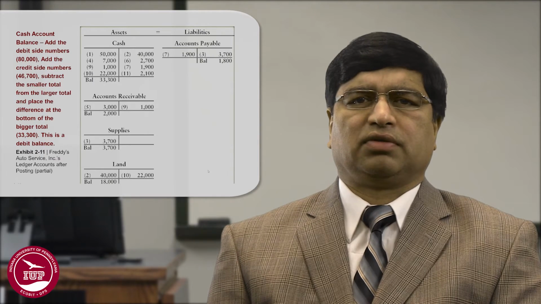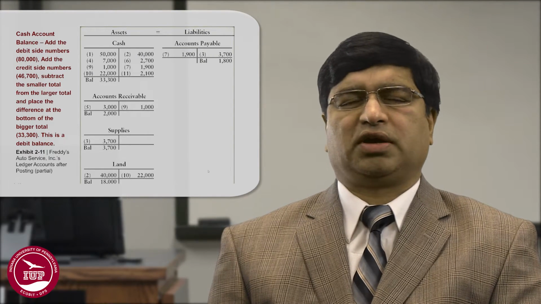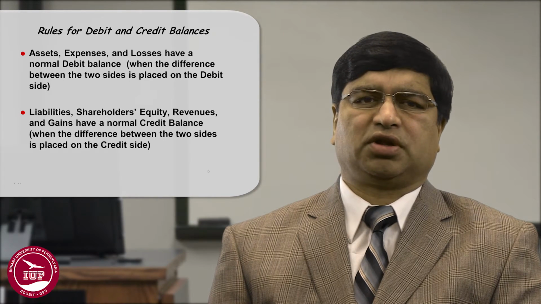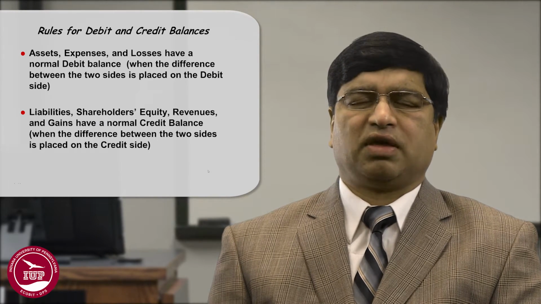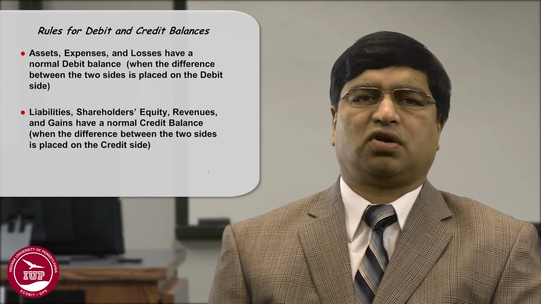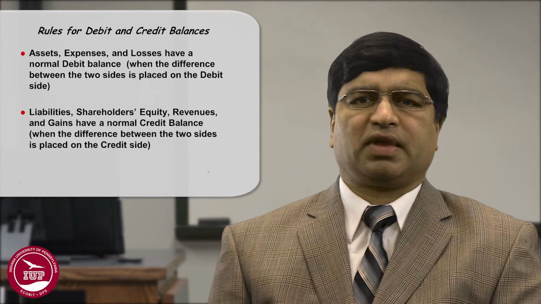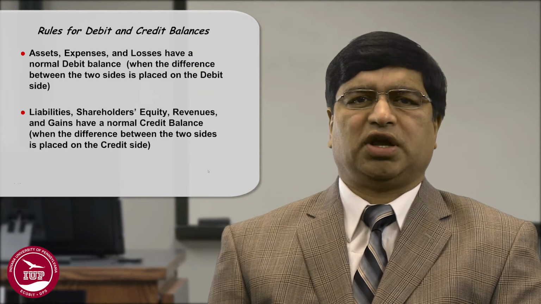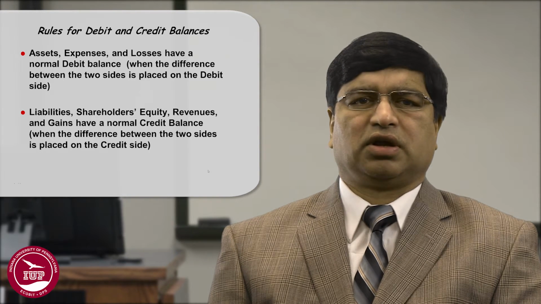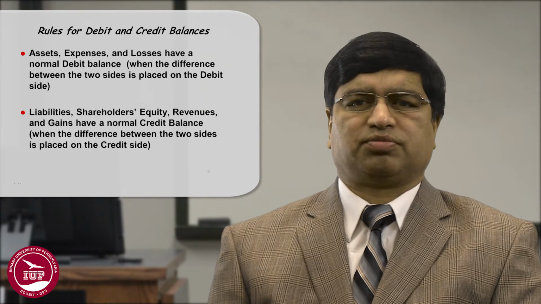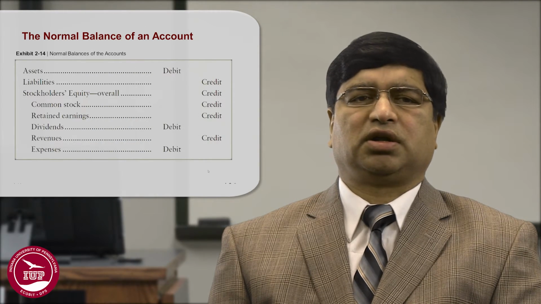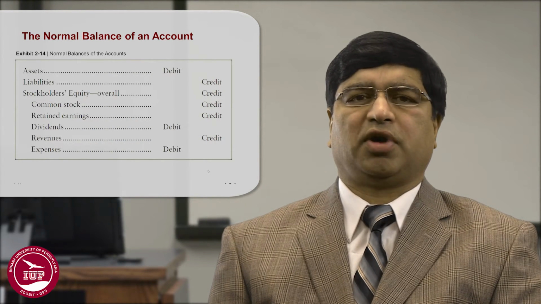When the difference between the two sides is placed on the debit side, it's called a debit balance. When that difference is placed on the right hand side, that is the credit side, it is called a credit balance. So as we see in the summary, all these assets, dividends, and expenses have a debit balance, and liabilities, common stock, retained earnings, and revenues have a credit balance.